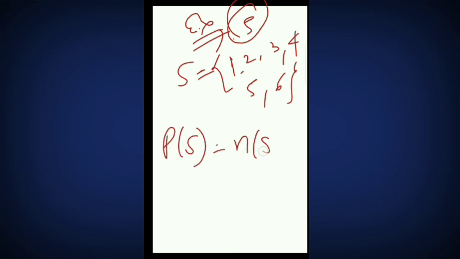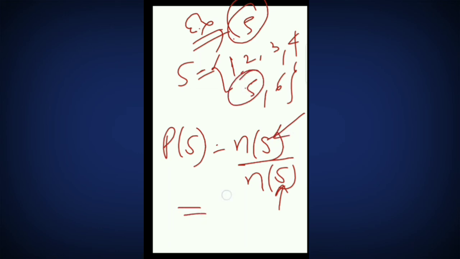Now we have to find the probability of 5 coming. That is the number of times 5 comes upon the total number of sample space S. Tell me how many times 5 comes. Only one time. The number of sample space is 6. So the probability of 5 coming is 1 by 6. Okay, students.